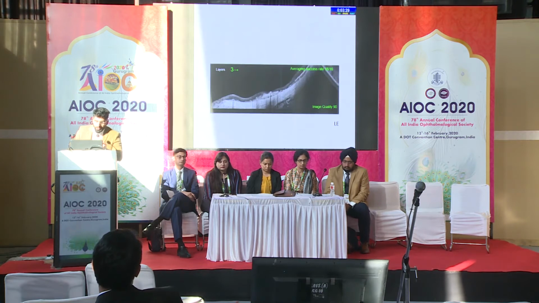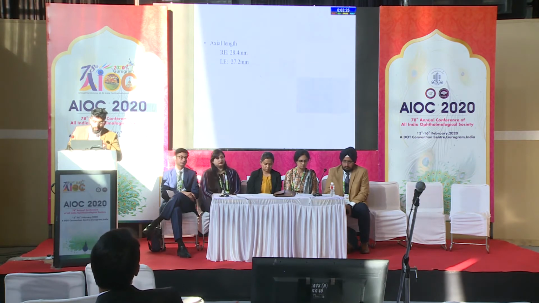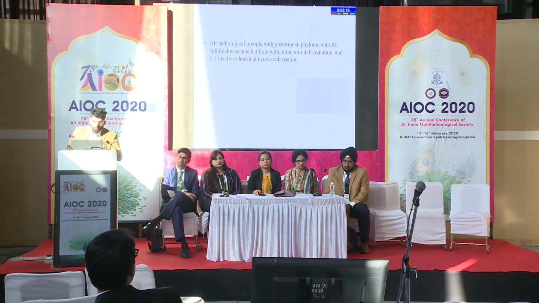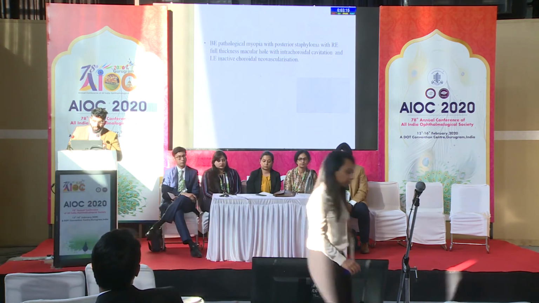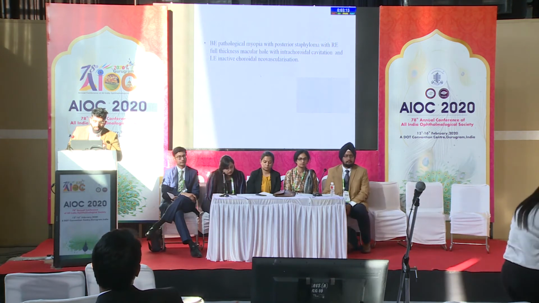In the other eye, it showed presence of foveal atrophy with an inactive choroidal neovascular membrane. The axial length in the right eye was 28.4 and in the left eye was 27.2. So we made a diagnosis of both eyes pathological myopia with posterior staphyloma, with right eye full thickness macular hole with intrachoroidal cavitation, and left eye inactive choroidal neovascularization.